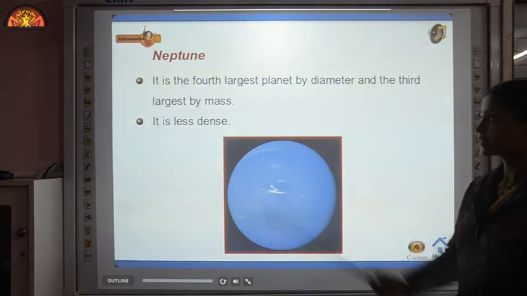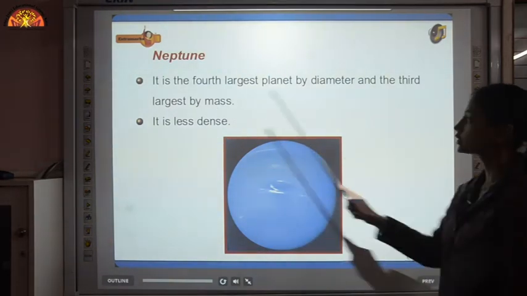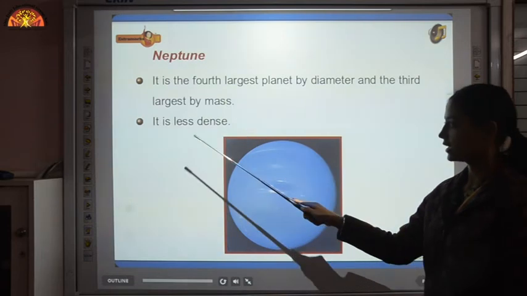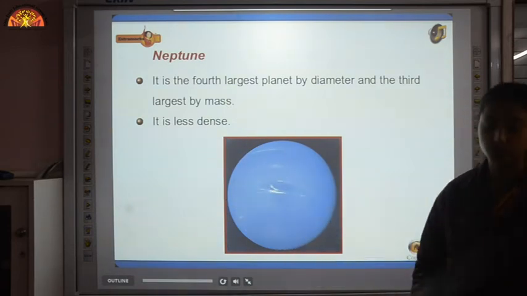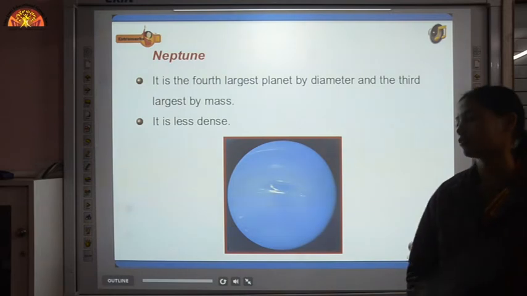Then the last planet is Neptune. It is the fourth largest planet by diameter and the third largest by mass. It is less dense and the coldest planet. And it appears blue in color because of the methane gas.